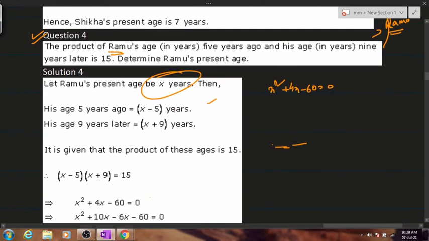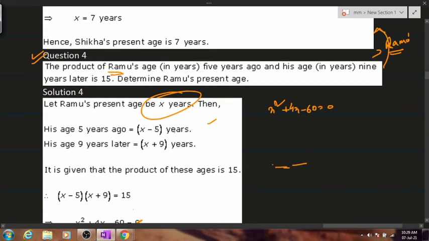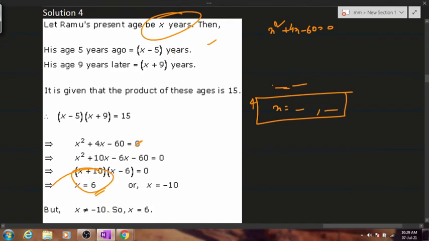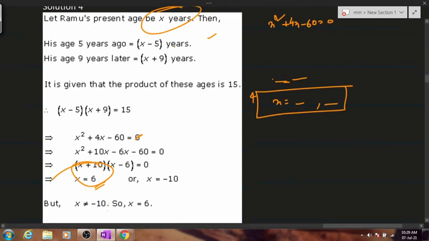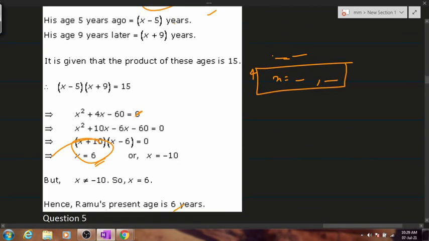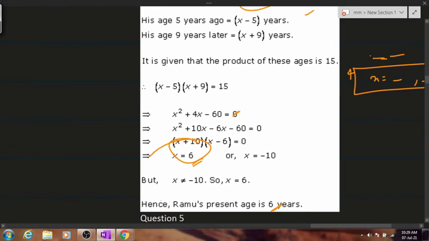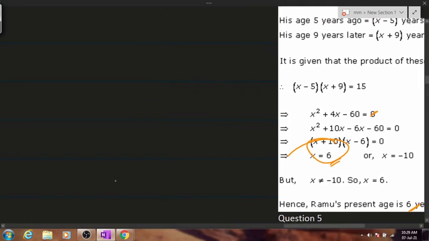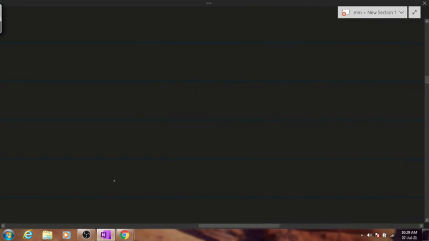Is everybody getting this equation? Very good. This is the correct one. Now tell me the values for x. Sir, minus 10 and 6. Minus 10 and 6. Okay? So Ramu's present age will be obviously 6. Clear? Is everybody clear with this? Yes or no? Confirm. Yes, sir. Okay. We'll move on to a different kind of question.